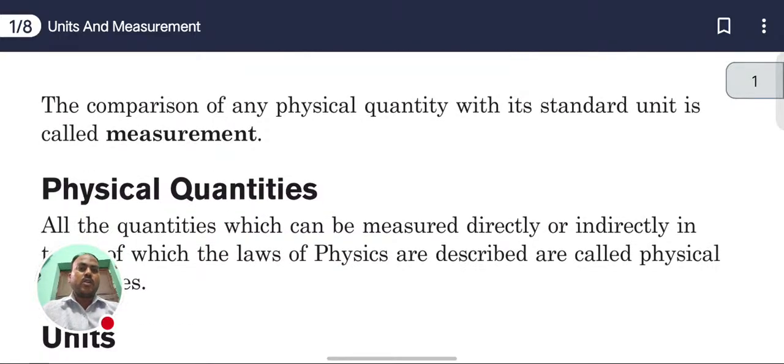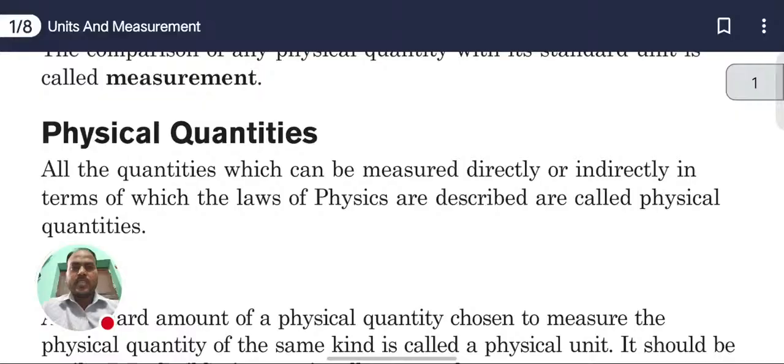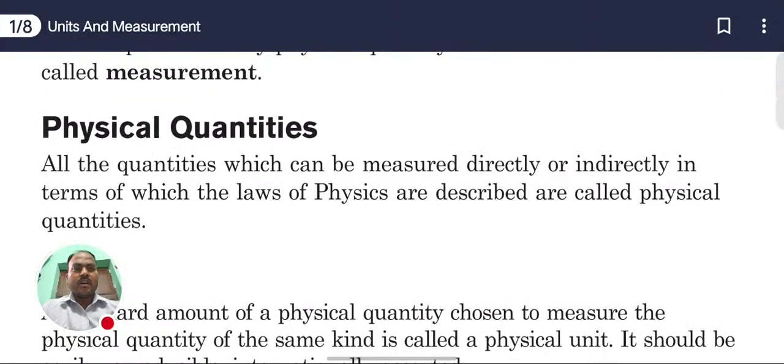All the quantities which can be measured directly or indirectly are known as physical quantities.